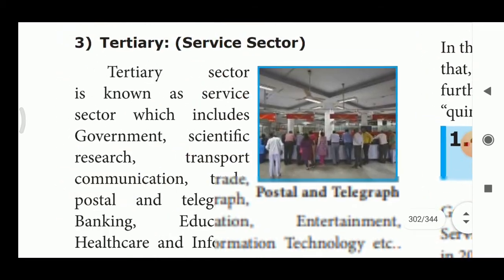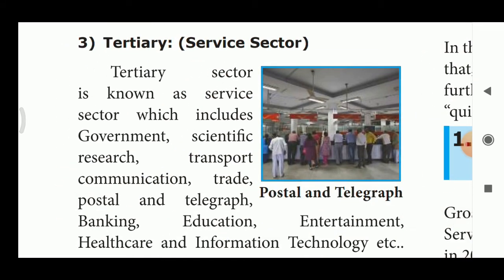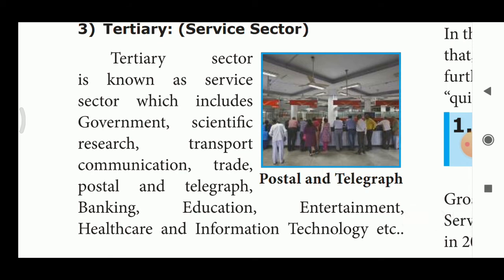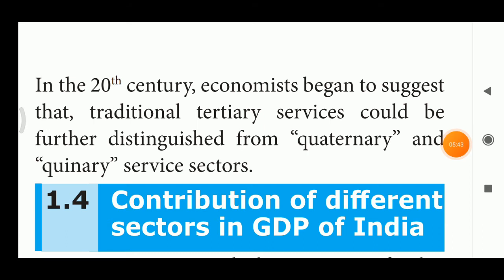Next we are going to see about tertiary sector. What is the another name for tertiary sector? Service sector. Tertiary sector is known as service sector, which includes government, scientific research, transport, communication, trade, postal, telegraph, banking, education, entertainment, healthcare and information technology. So these all activities join together and are called tertiary sector. In the 20th century, economists began to suggest that traditional tertiary services could be further distinguished from quaternary and quinary service sector. So in the 20th century, two subdivisions were created from tertiary sector. Those subdivisions are quaternary sector and quinary sector.